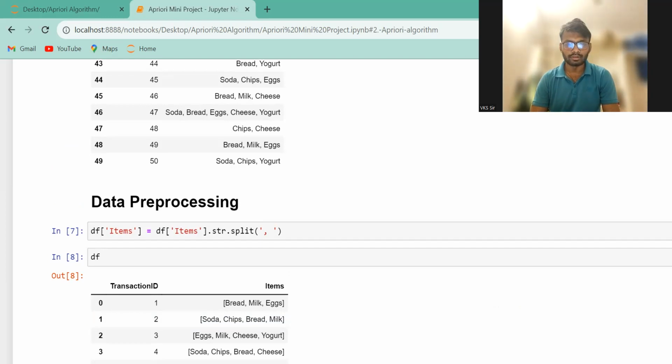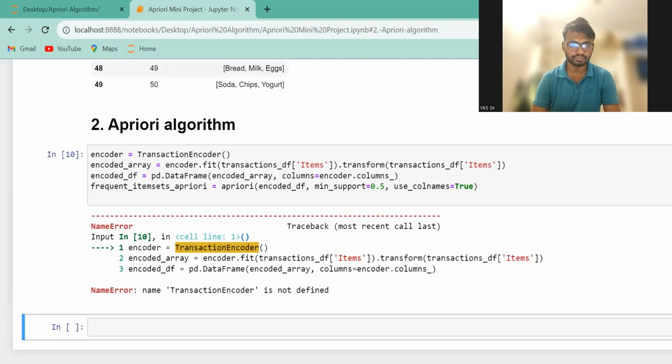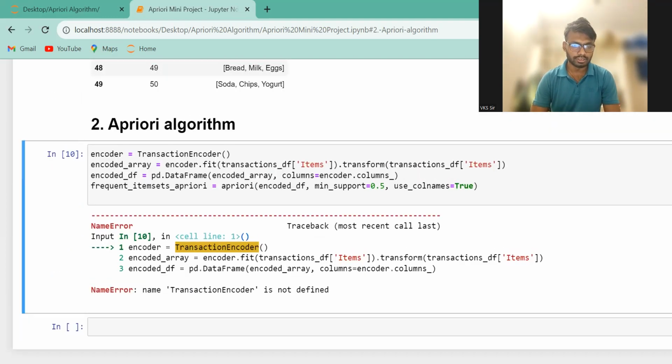So for that, we have to just insert one library. That's why it's making the error. Okay, so just insert the libraries. So let me just insert it here.